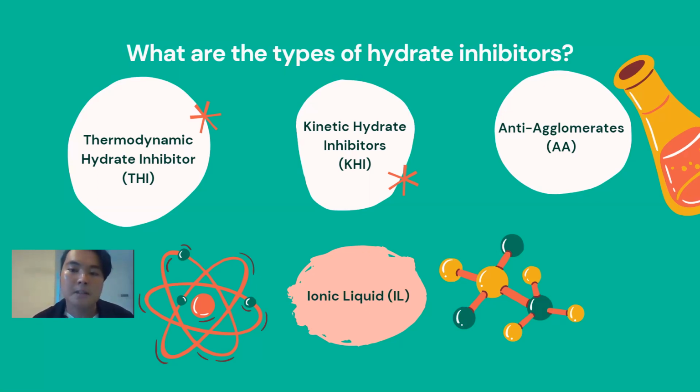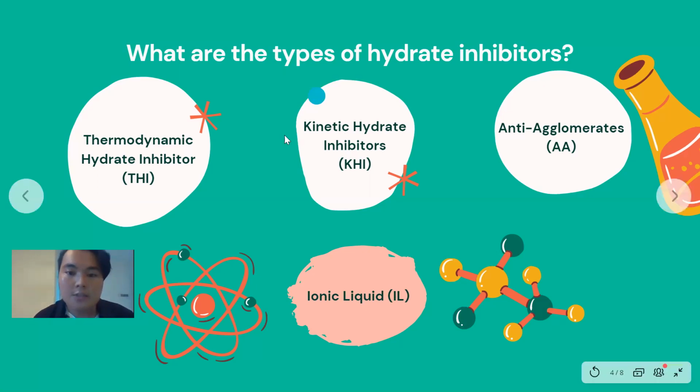If the pipeline goes deeper or into a colder environment, it will not be effective. It also damages the environment because of the complex material that they use. It can use alcohol, acid, and also glycol.